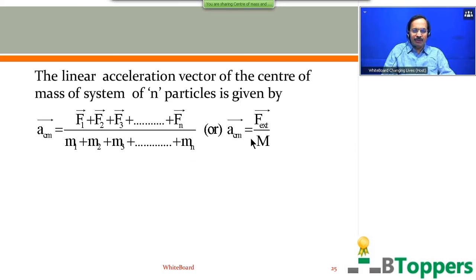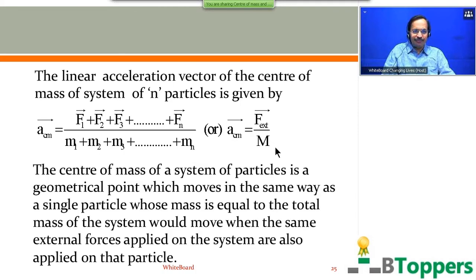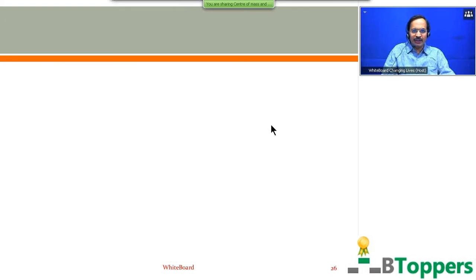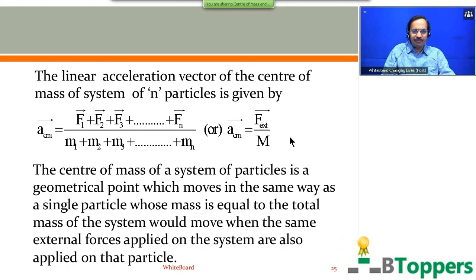This you can write as acm bar equal to f bar ext by capital M, where f bar ext represents the vector sum of all the external forces acting on all the particles of the system.